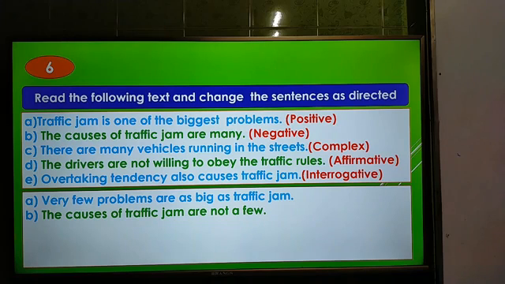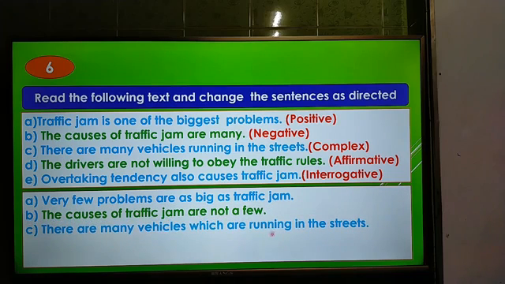Now the third question: there are many vehicles running in the streets. You have to make it complex, and this is a simple sentence. So the answer will be, there are many vehicles which are running in the streets. We have to use a relative pronoun here instead of "vehicles which are running in the streets". To make this simple sentence into a complex one, you have to use a relative pronoun.